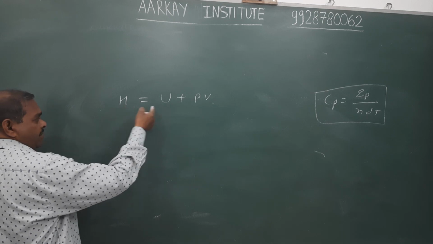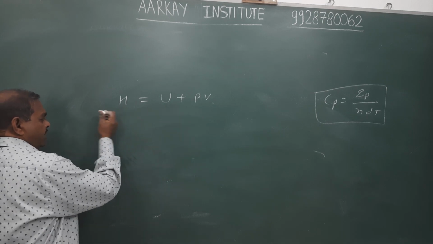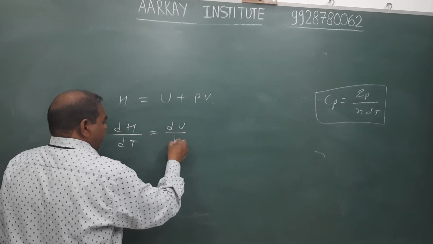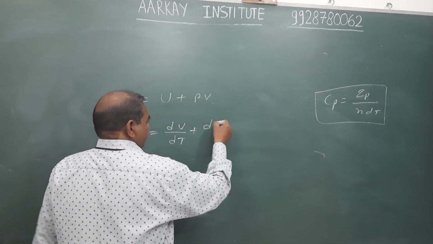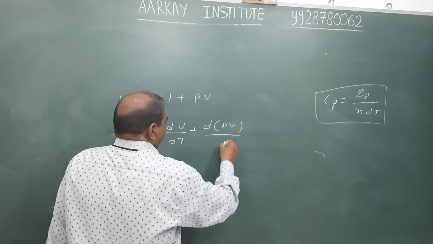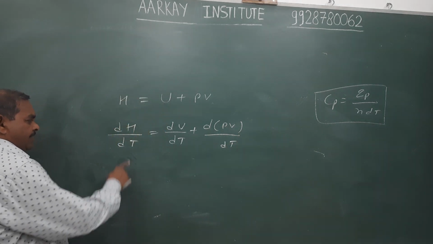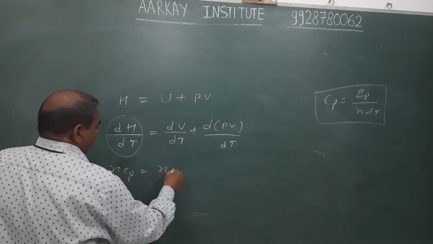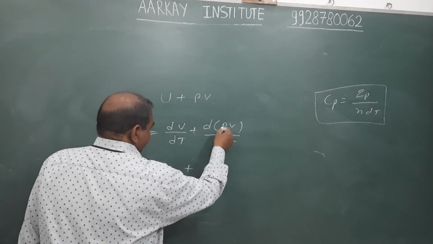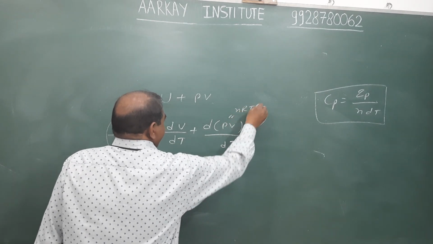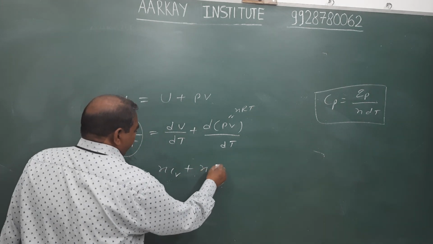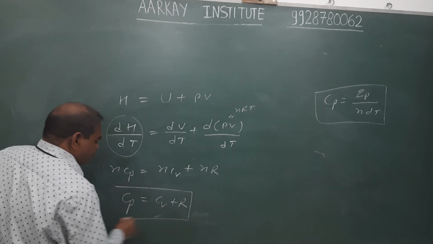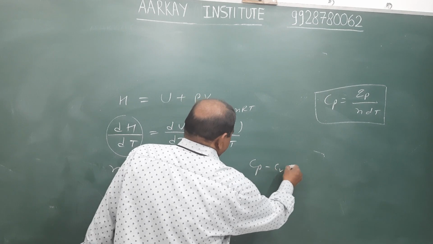Differentiating with respect to T, change in enthalpy is related to n Cp, change in energy to n Cv, and PV equals nRT. Therefore it equals nR, and hence Cp equals Cv plus R for an ideal gas, or Cp minus Cv equals R.